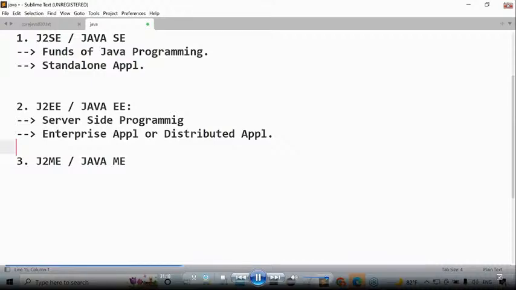Sir, previously you asked about standalone application and I gave the definition perfectly. Then immediately you asked me to tell some examples for standalone application. There also I gave perfect answers. Now here also a similar question is coming. You know already what is a distributed application: if you design and execute any application on the basis of client server architecture or by distributing application logic over multiple machines, that application is called a distributed application or enterprise application, that I know. But tell me some examples for distributed application or enterprise application. I want to know that. Tell me some examples for that.